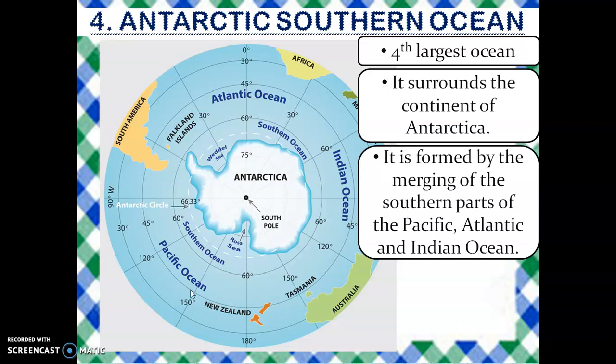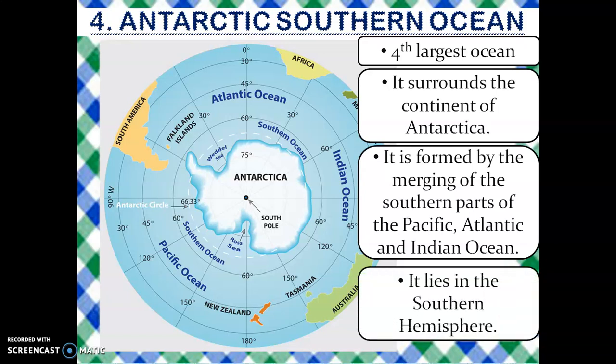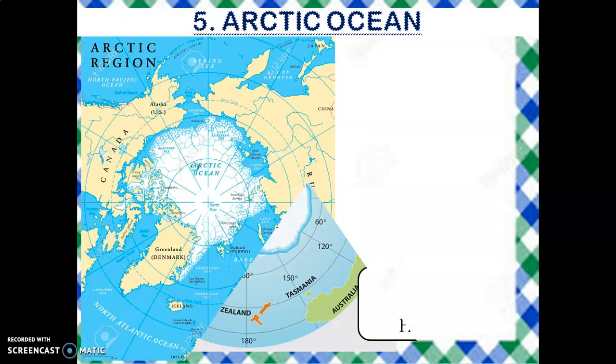All these three oceans, their southern parts are merged, and this ocean is formed. It lies in the southern hemisphere. The South Pole lies here, in the southern hemisphere.